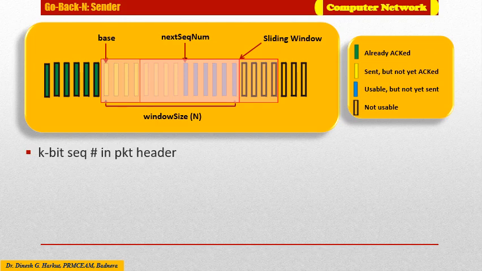As we had seen earlier, in the RDT protocol with a 1-bit sequence number, only 2 packets can be sent, that is packet 0 or packet 1. If k is the number of bits in the packet sequence number field, the range of sequence numbers is thus 0 to 2 raised to k minus 1. That is, the window is of size N equal to 2 raised to k.